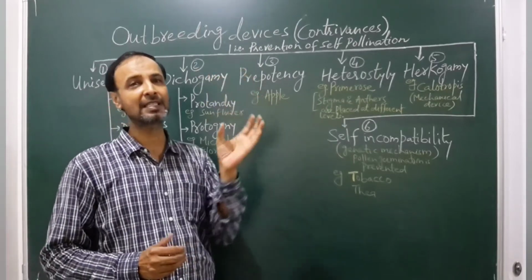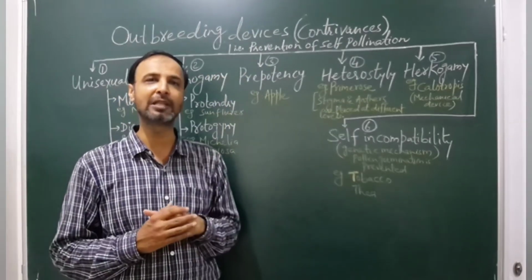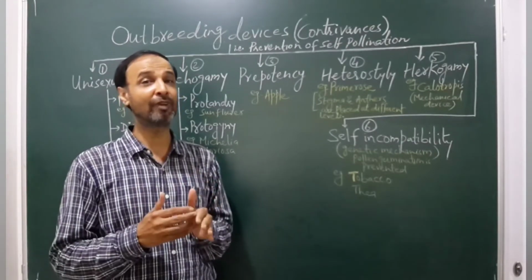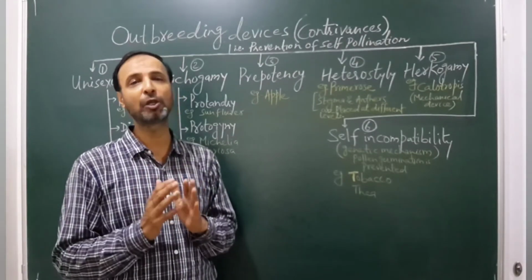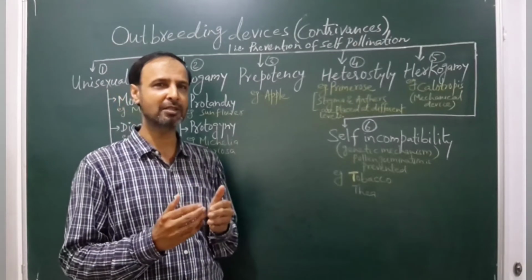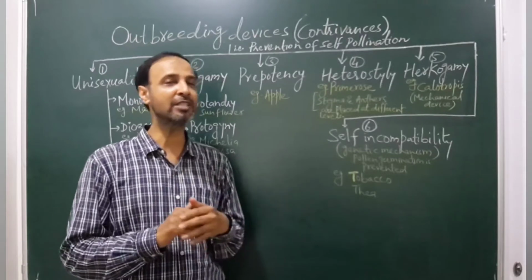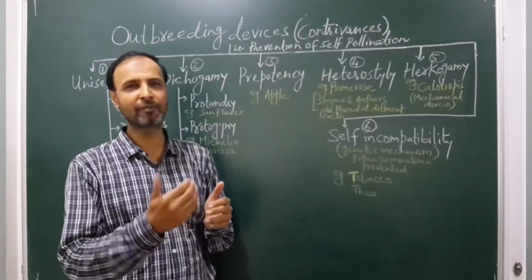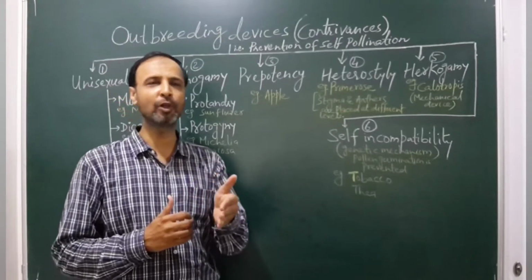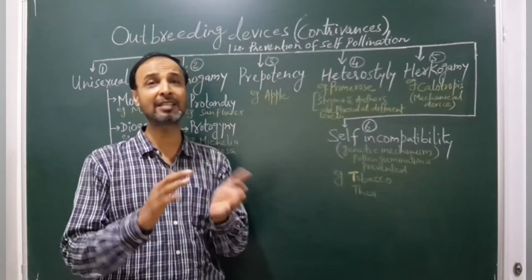This outbreeding device is developed by most of the angiospermic plants. They develop this mechanism to prevent self-pollination. Most of the plants don't want pollination by the self mode.